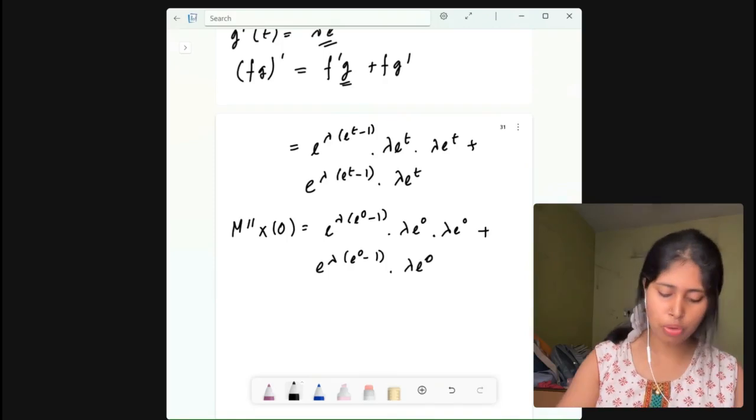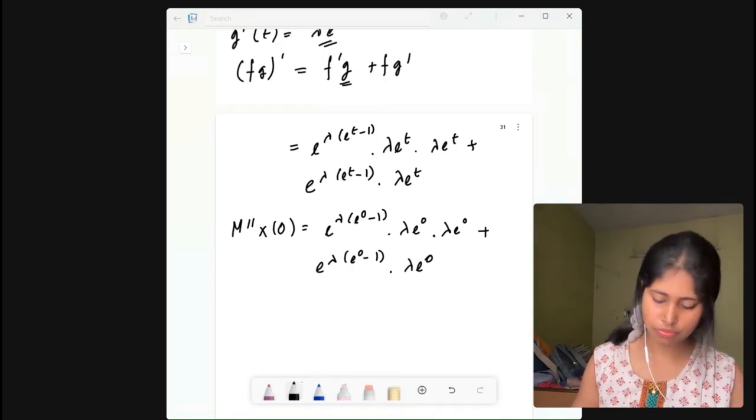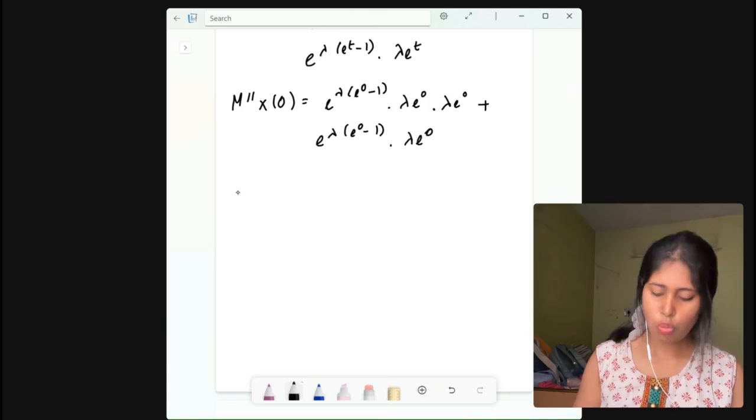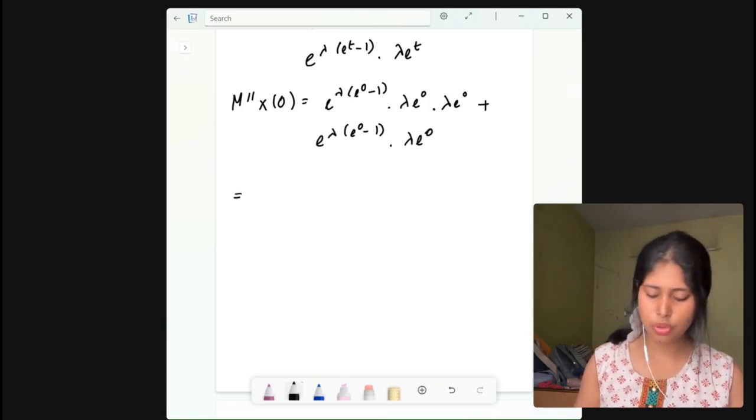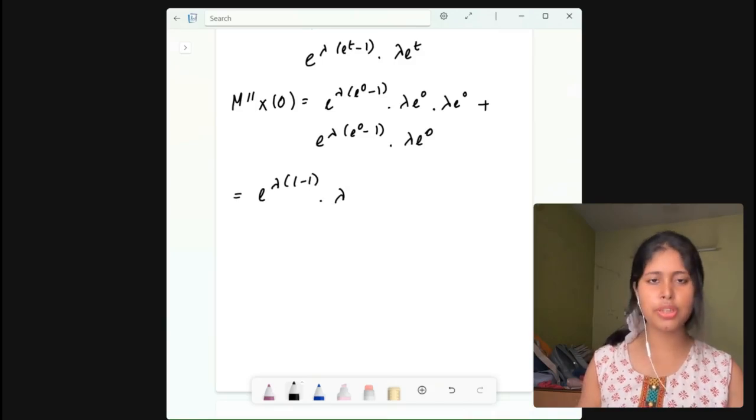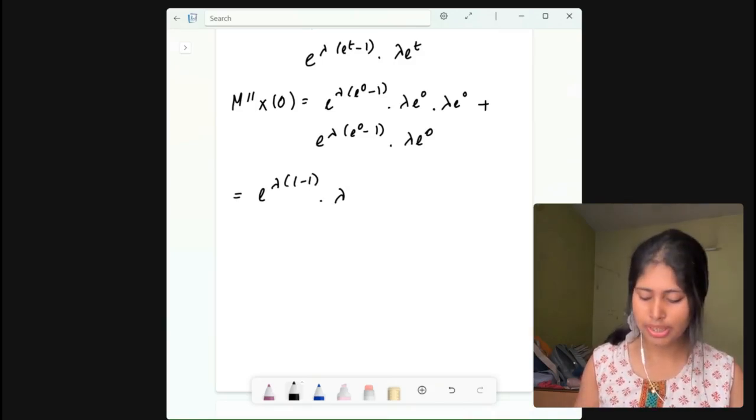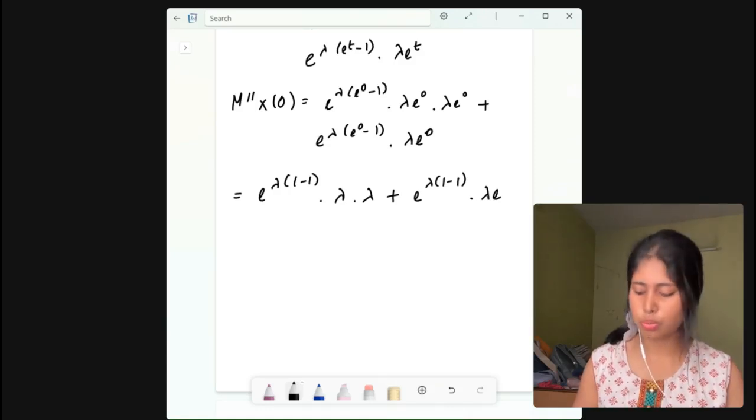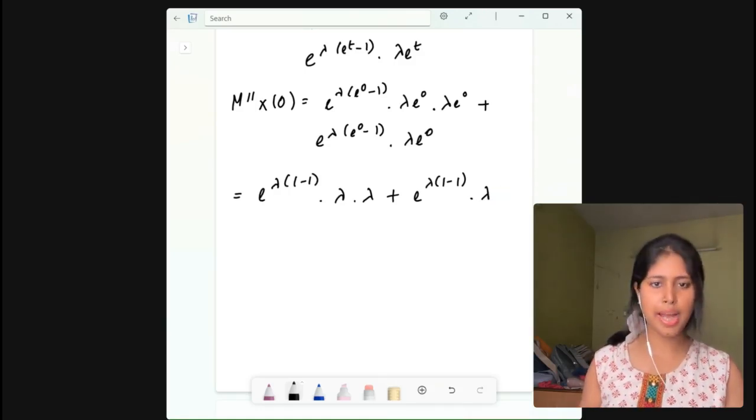All right, now what do you get here? Let us see. What is e to the power 0? It is 1. So e to the power lambda into 1 minus 1, dot lambda only, because e to the power 0 is 1. Again lambda, because again e to the power 0 is 1. Plus e to the power lambda into 1 minus 1, dot lambda e to the power 0, which is 1. Right? So it will be lambda only.